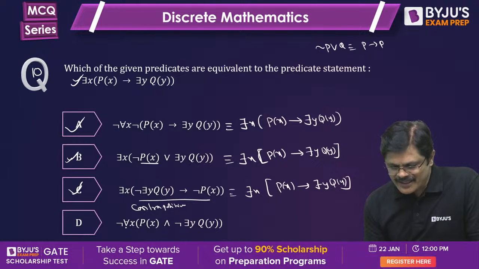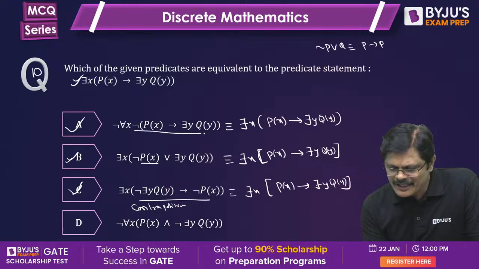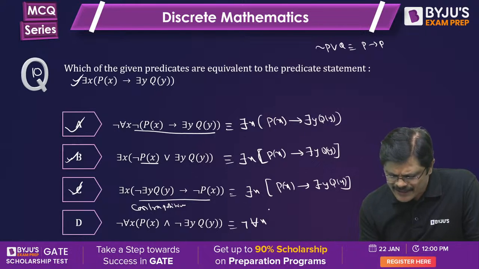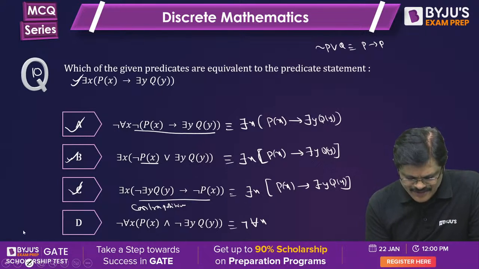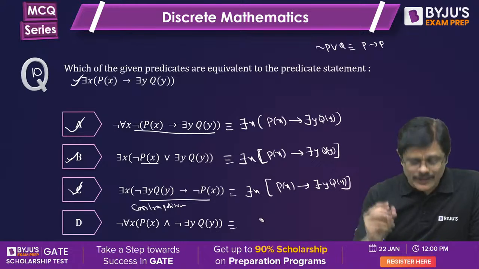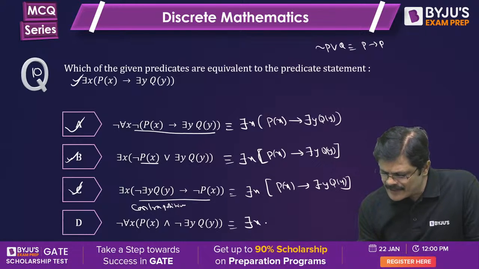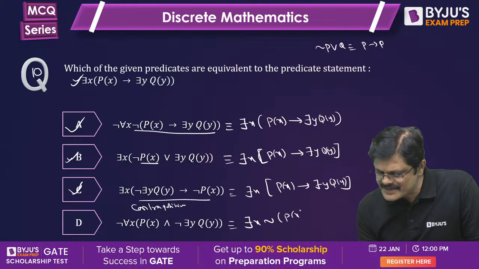The last one, see what happens when you take negation outside. In this one you apply negation. This will be negation for all x, or you can take negation inside and verify this answer, because you have to prove it equal to the given statement. Taking negation inside, it becomes negation of P(x) and negation there is a y Q(y).